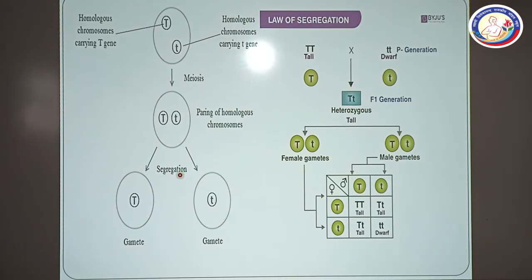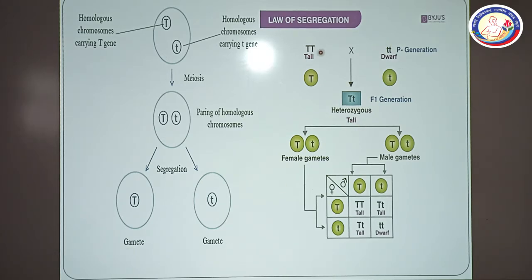So you can see the law of segregation here. This is the homologous chromosome where the capital T allele and small t allele are present. It will undergo meiosis, pairing of homologous chromosomes, and after segregation, gametes are formed, and one gamete contains capital T and the other gamete contains small t. And both the gametes are pure for their characters. So this is the law of purity of gametes.